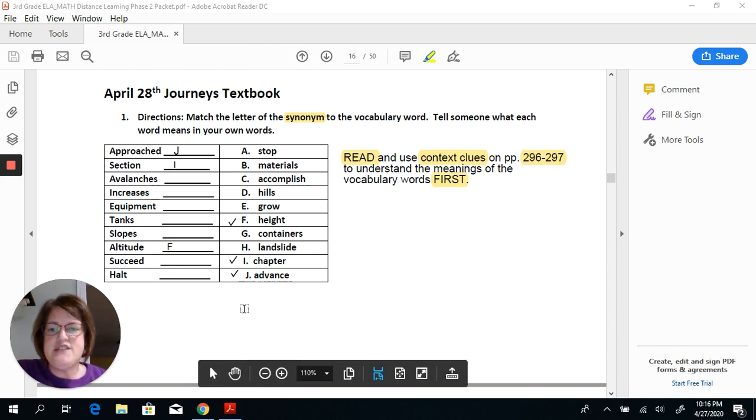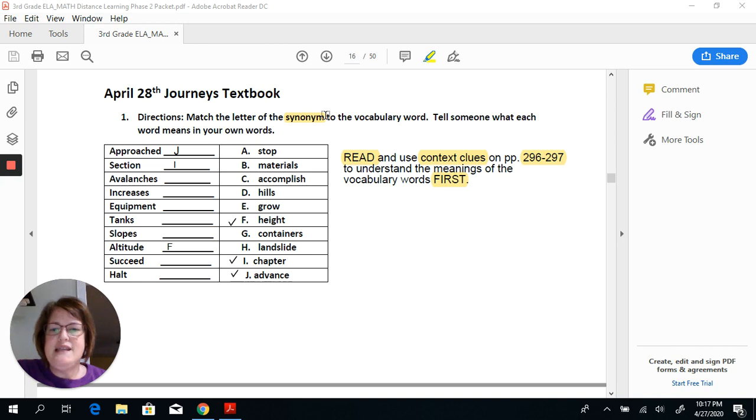Now, I did just a couple of these for you to get you started. If you'll remember, we've been doing a lot of this with the vocabulary for these stories, but synonyms are words that mean the same. And of course, they both start with an S. This is something I used to mention to you in class a lot. Antonyms are words that are opposites. So you're basically picking another word that means the same thing as your vocabulary word on the left. And you're going to write the letter of that word that matches.